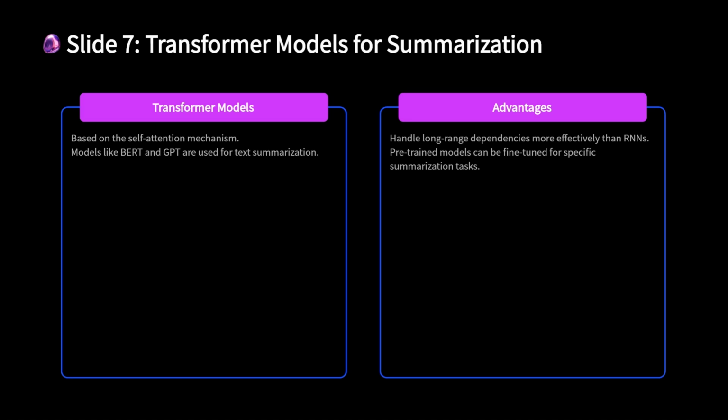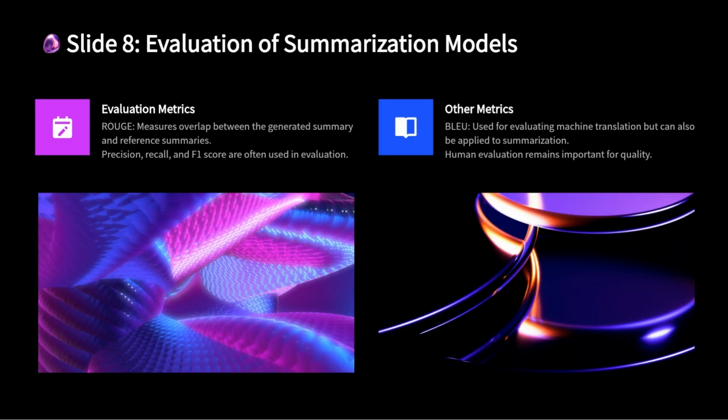Transformers excel at handling long-range dependencies, meaning they can capture the context of words across long sequences, which is crucial for effective summarization. These models are often pre-trained on large corpora and then fine-tuned on summarization tasks, resulting in more accurate and fluent summaries. Evaluating the quality of a summary, especially for abstractive methods, is challenging.